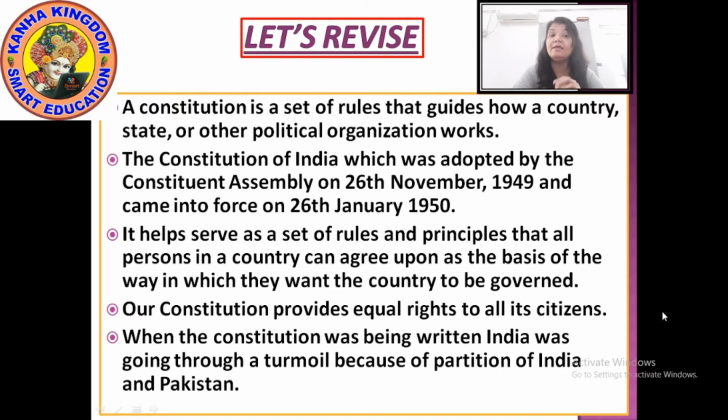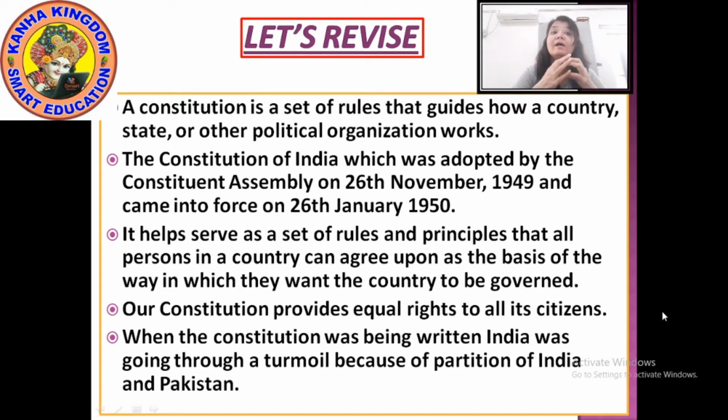And the main thing, why was this Constitution written? This Constitution was written because when we became free from the British rule, our country was going through a turmoil. Turmoil means going through a very crucial condition.